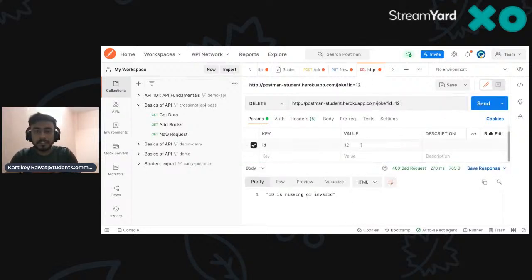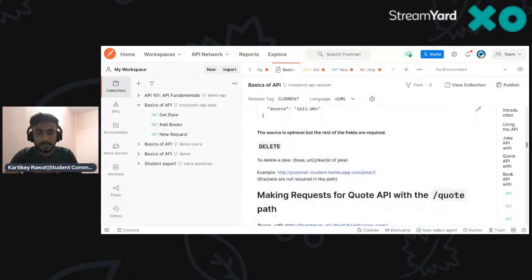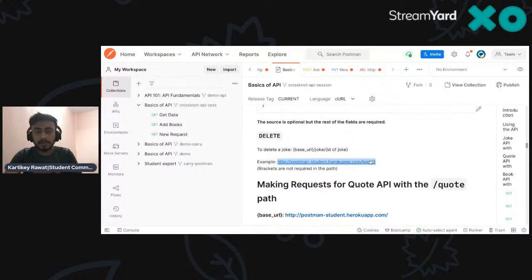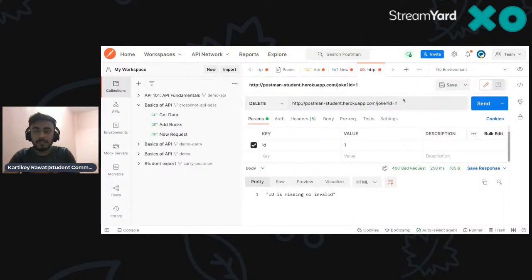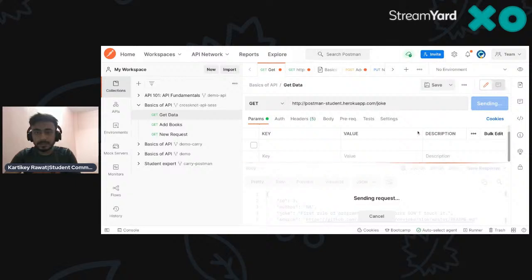So I think ID one is missing. So let's go to the ID one, missing or invalid. Let me check what we did wrong. Go to this one. Cool. Okay, so we have to remove basically the joke ID 3. So if you do this one and send this one. Let me check what we are missing out. If we go to this one,